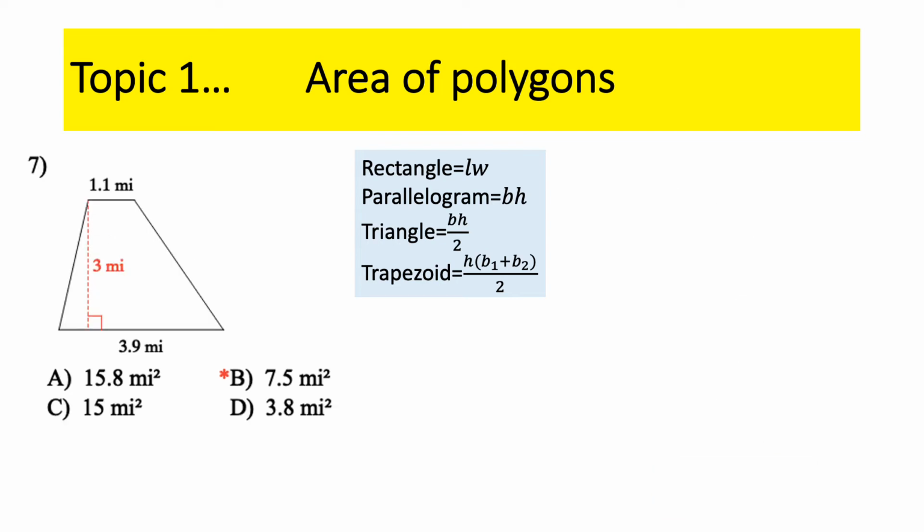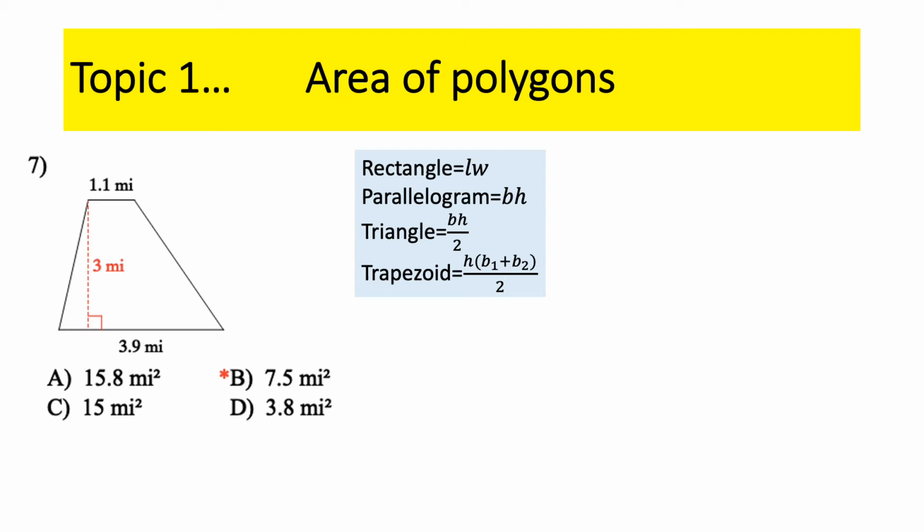All right, the second to last basic shape we have is the trapezoid. Remember, a trapezoid is a quadrilateral, four sides, where one pair of opposite sides is parallel. Notice both of those are not parallel, but one set, the top and the bottom, are parallel. Now, it could be left and right if I flip this around 90 degrees, but in this case, top and bottom are my two bases, and it doesn't matter which one you call base one and base two.